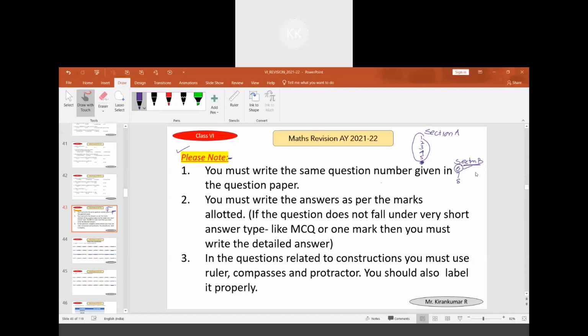Coming to the second point. You must write the answers as per the marks allotted. If the question does not fall under very short answer type like MCQ or 1 mark, then you must write a detailed answer.